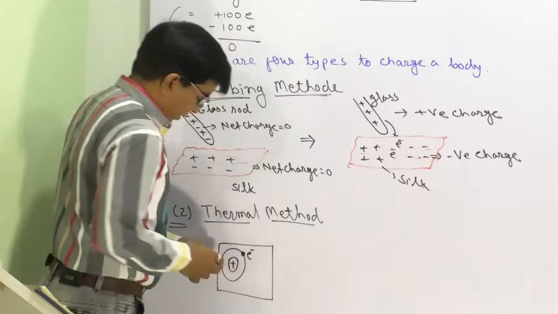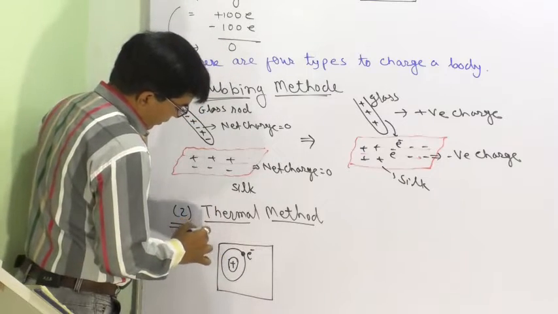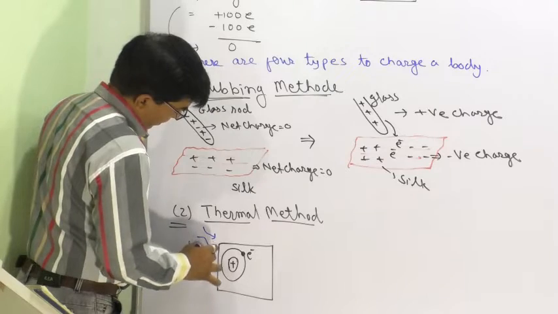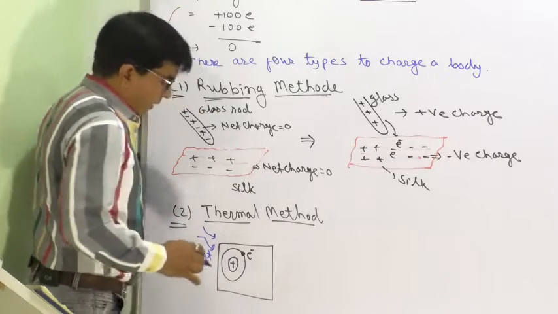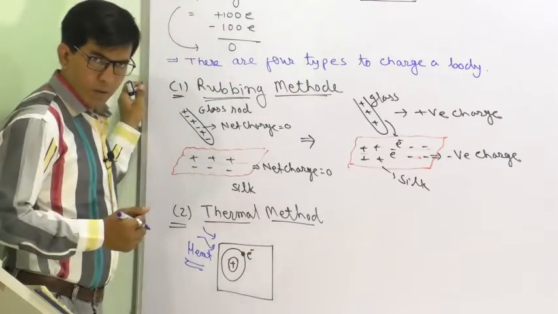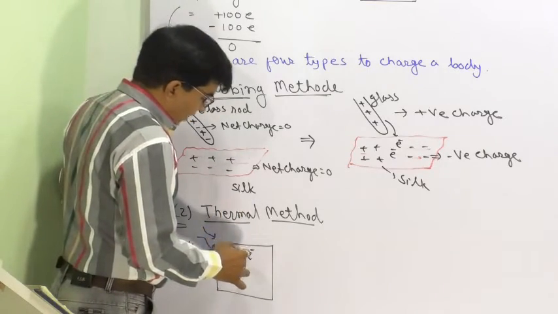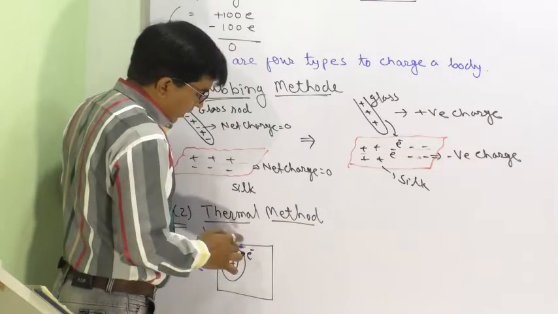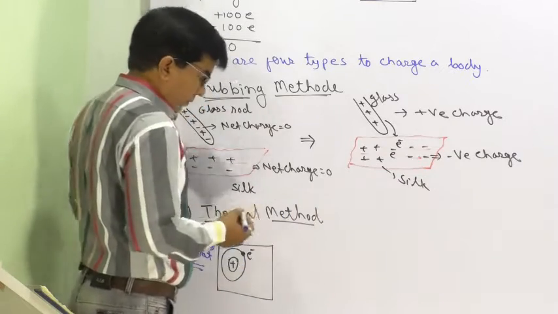When this material is heated up, the electron absorbs energy, and when sufficient energy is absorbed, it ejects out from the metal.